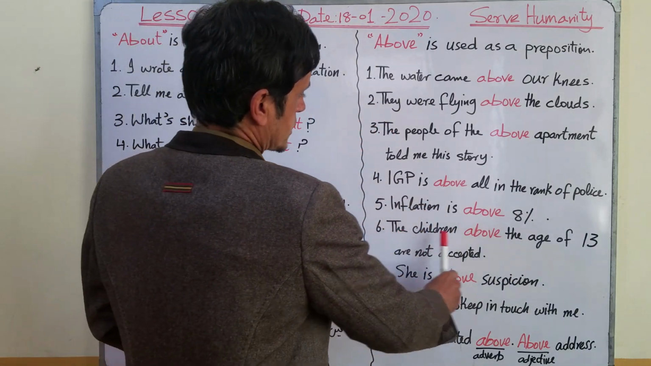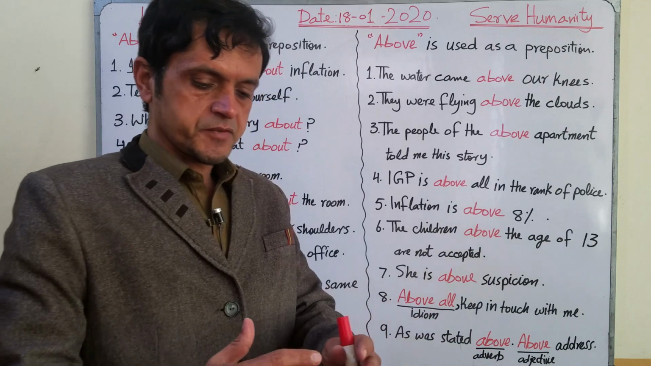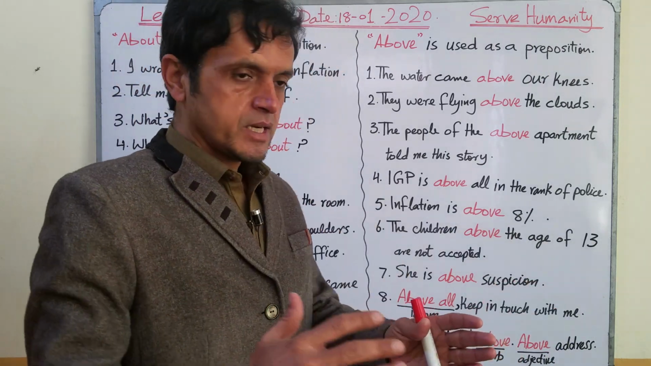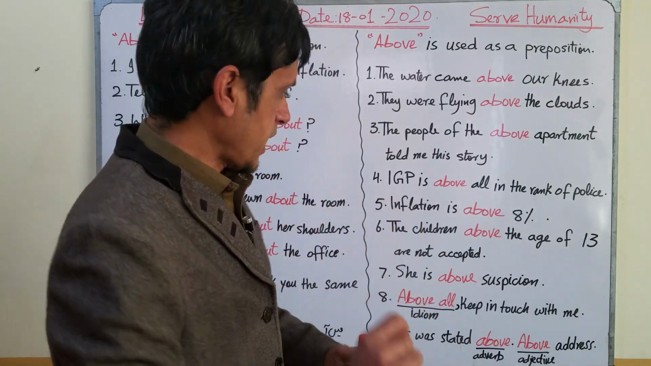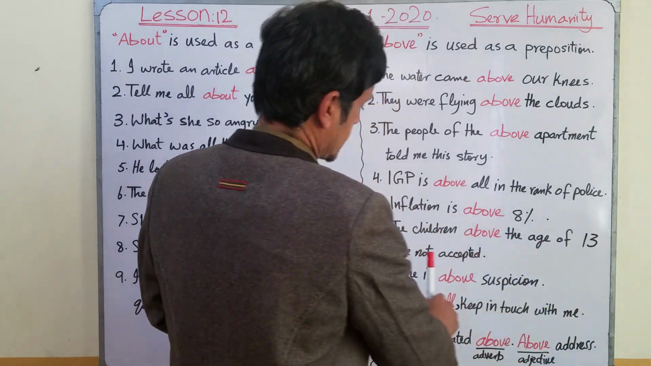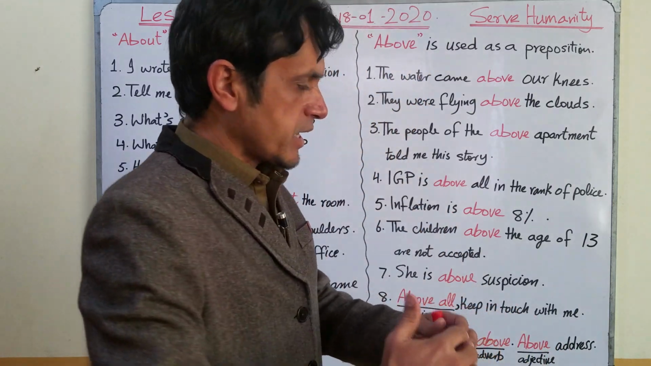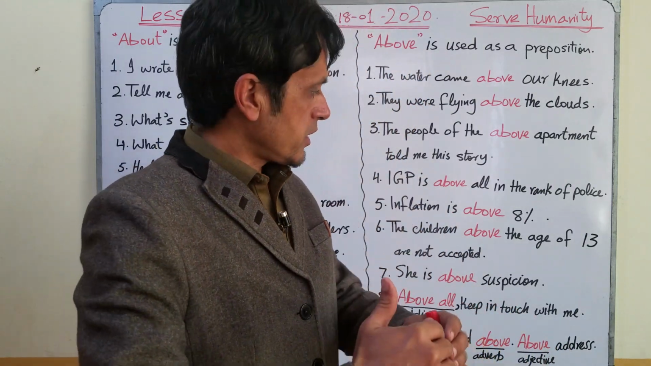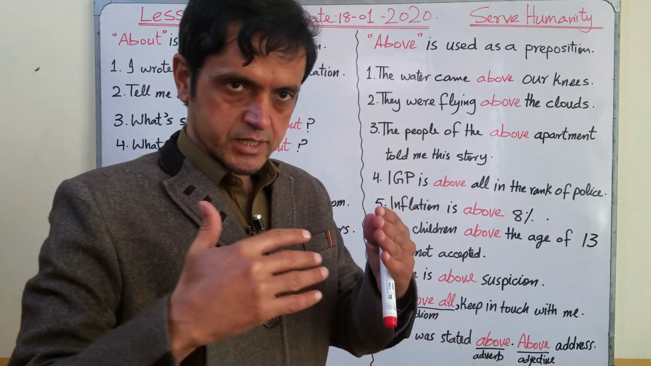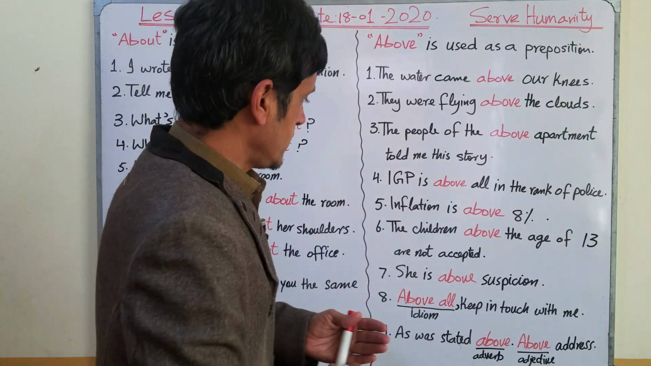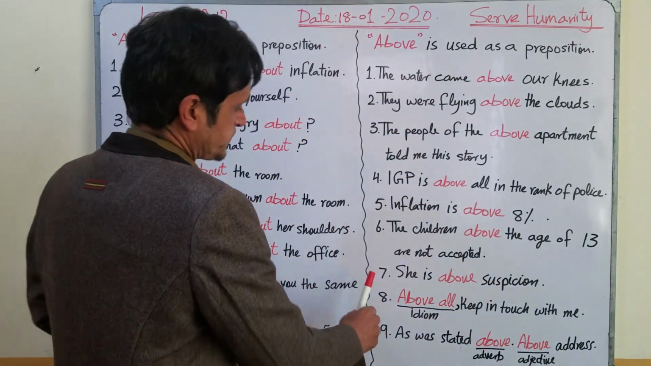Number 6. The children above the age of 13 are not accepted. For example, if you are making a team of children under 18, you can write in the application that children above the age of 13 are not acceptable. It means children who are of the age of 13 or under are acceptable, but if their ages are more than 13 years, they are not acceptable.